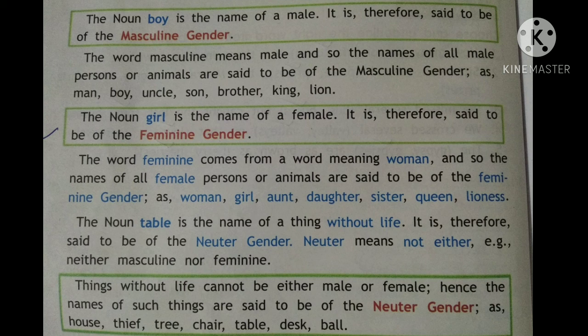Neuter means without life. For example, house, tree, chair, table, desk, ball. So these all are without life, so we can say that they are in the neuter gender. So we learnt 3, that is masculine, feminine and neuter. And there is one more gender which is called the common gender. So now let us learn about it.